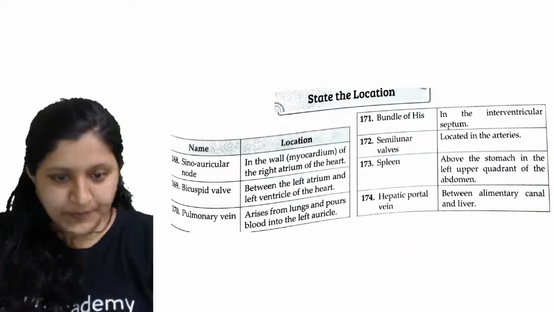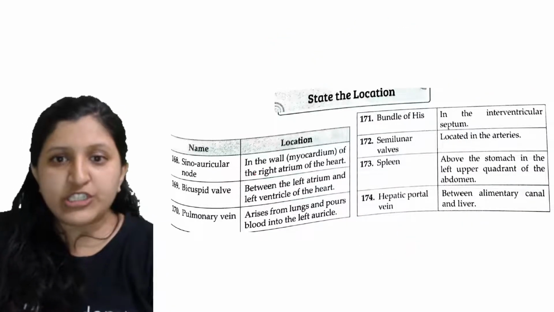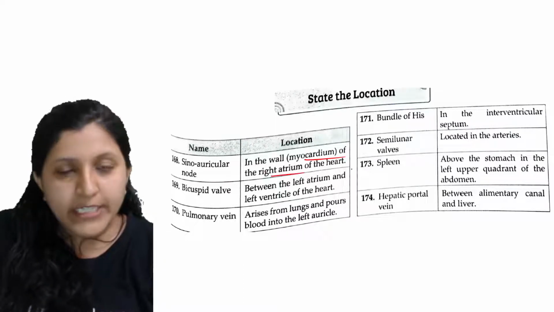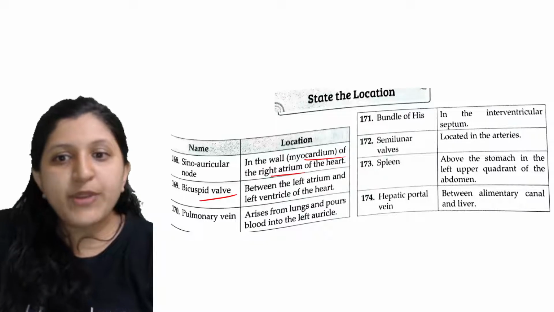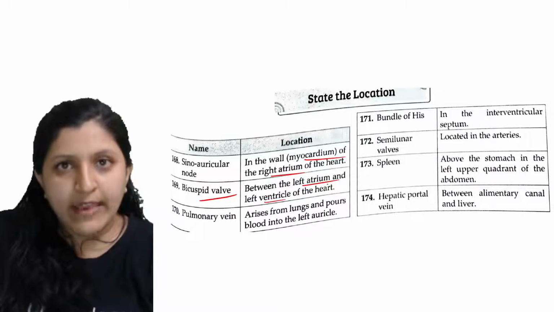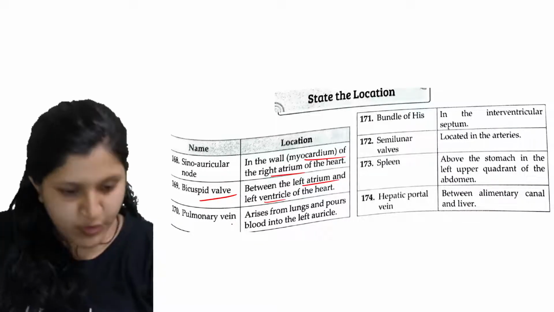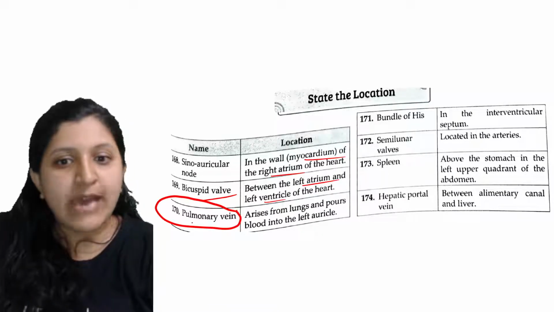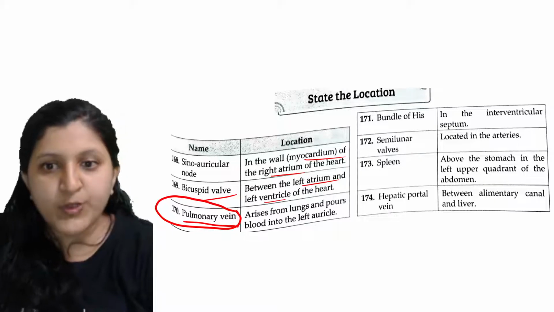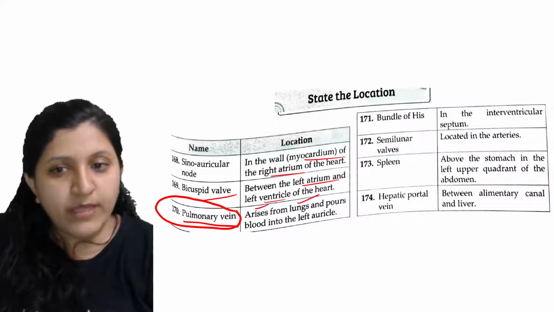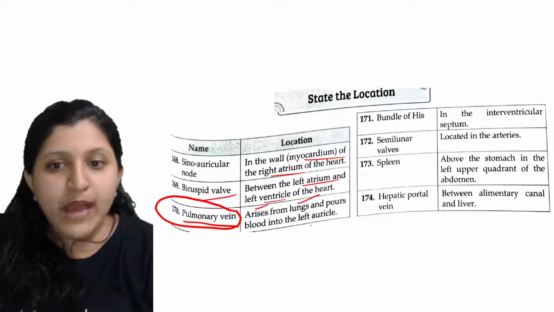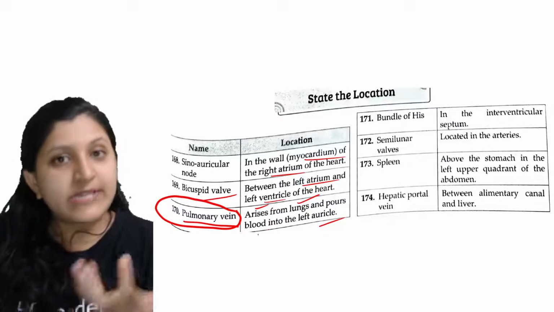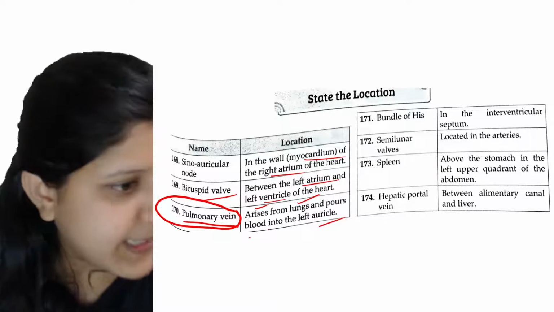So now sinoatrial node location, you can have a look at. This is basically the myocardium of the right atrium of the heart, and the bicuspid valve is between the left atrium and the left ventricle. So this is the answer that I'm showing. So now there is the pulmonary vein. Some of the question papers have asked about the pulmonary vein also. So this arises from the lungs and pours blood into the left auricle. Okay, so left auricle is receiving oxygenated blood there.